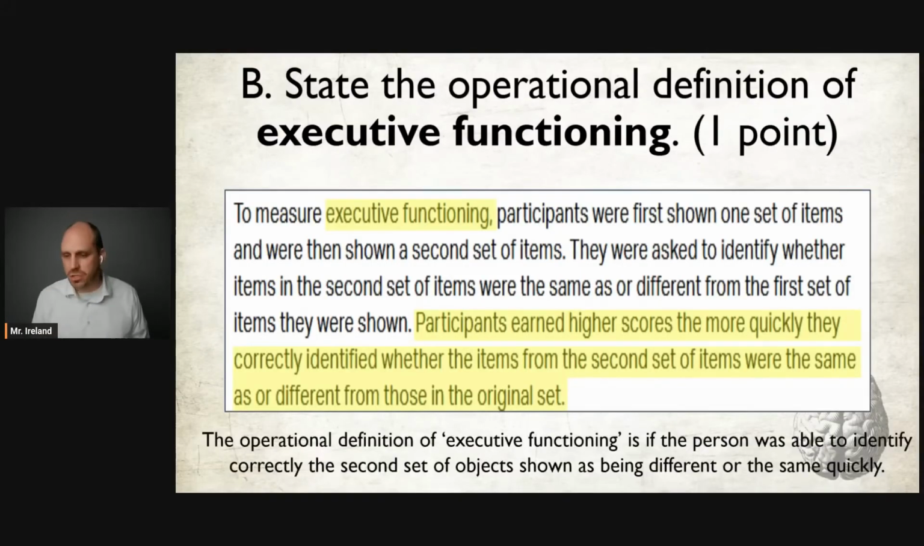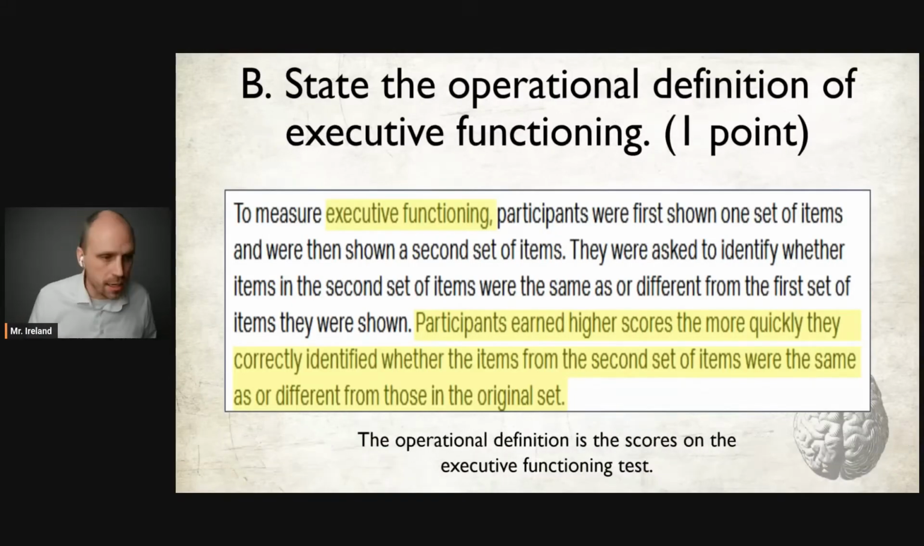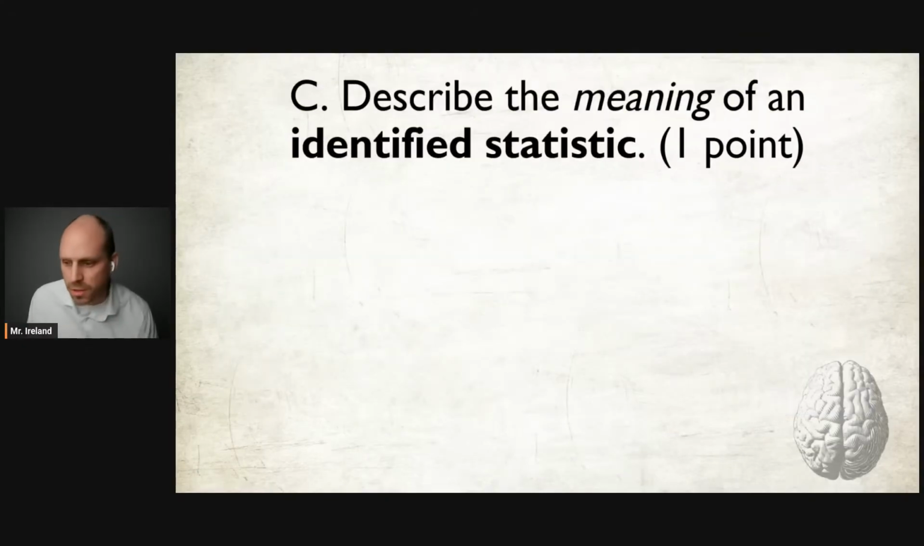The operational definition of executive functioning is if a person was able to identify correctly the second set of objects shown as being different or the same. Another response the College Board would take here is the operational definition is the scores on the executive functioning test. There you go. Unfortunately, there's no copy paste function to my knowledge on the College Board. I think it's called the Blue Book app that you'll take the test on. Ideally, you would just copy and paste that just to make sure you're covering your bases, but unfortunately, there's no copy paste function.